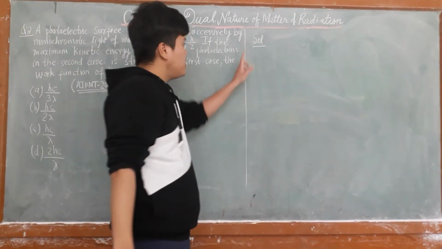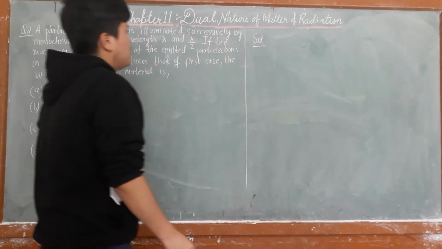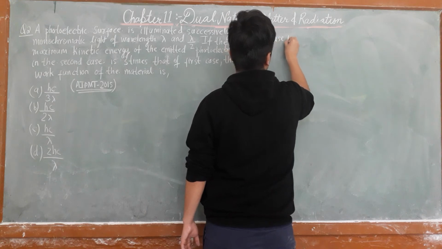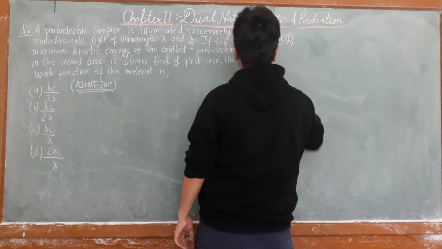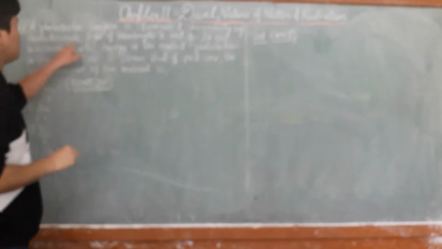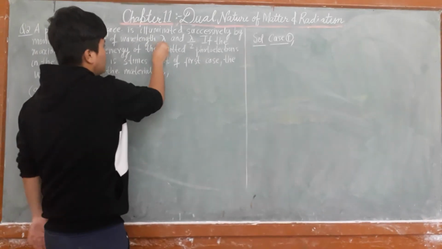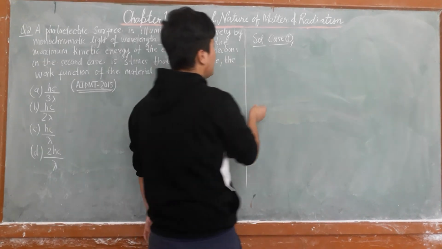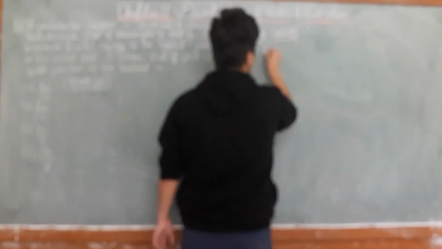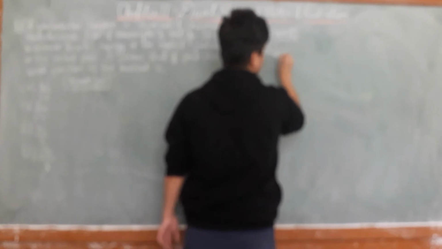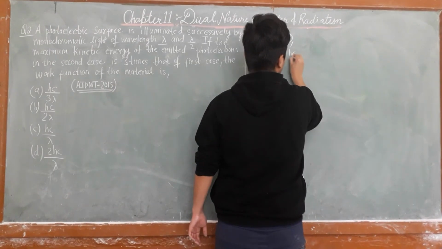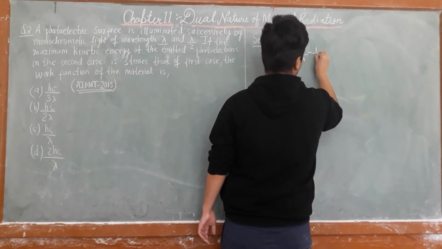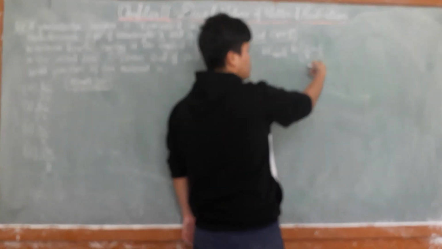Case 1: the photoelectric surface is illuminated by wavelength lambda. Einstein's photoelectric equation in terms of wavelength: kinetic energy max is equal to hc(1 upon lambda minus 1 upon lambda naught), where lambda naught is the threshold wavelength.